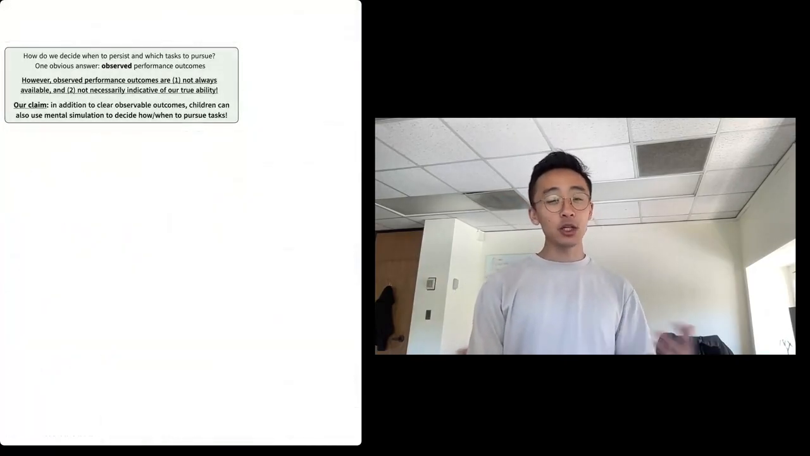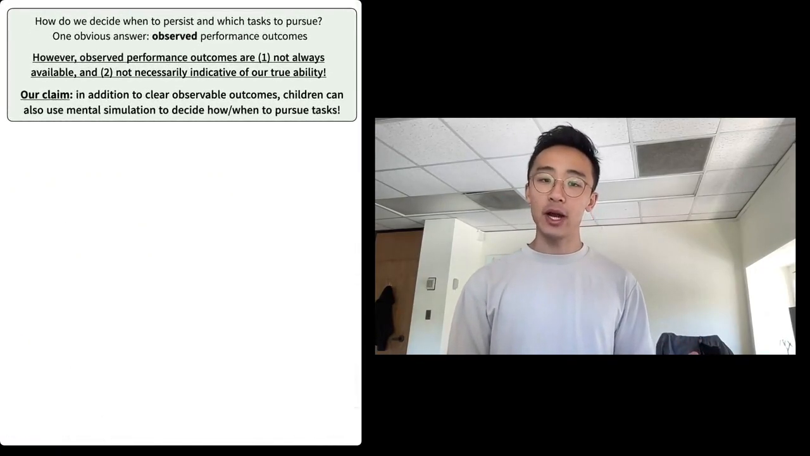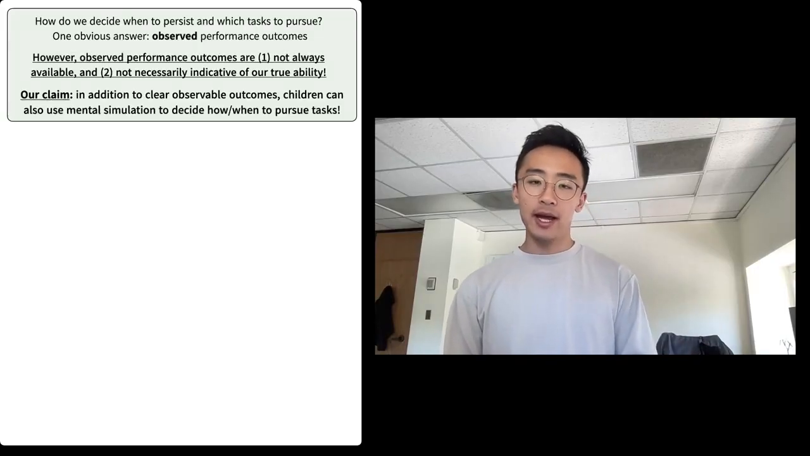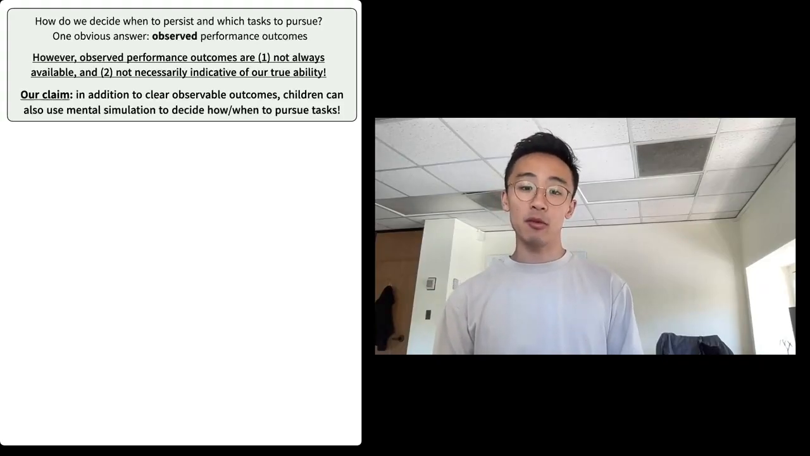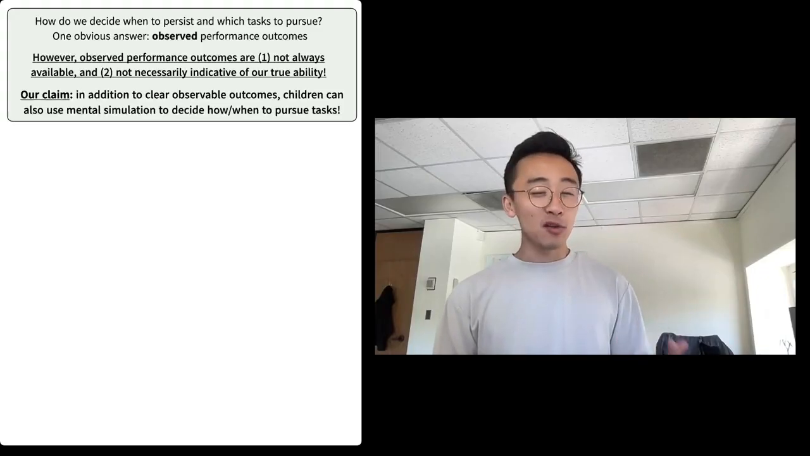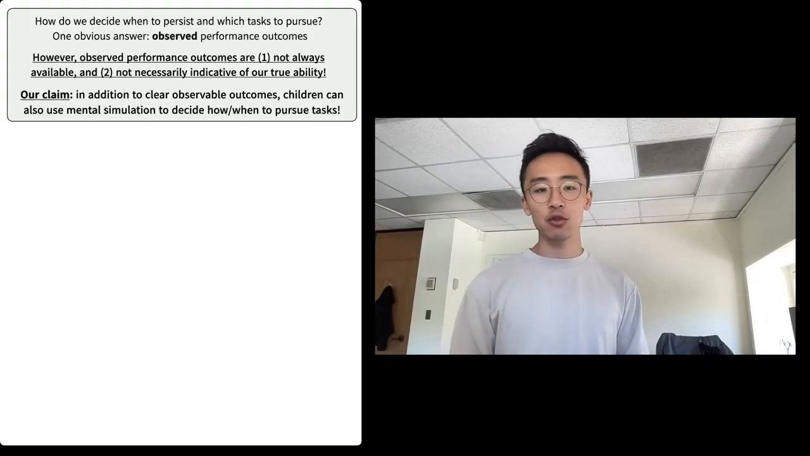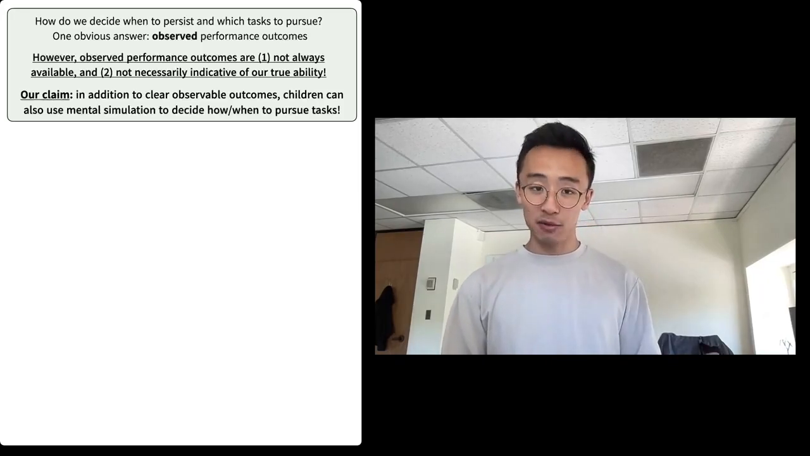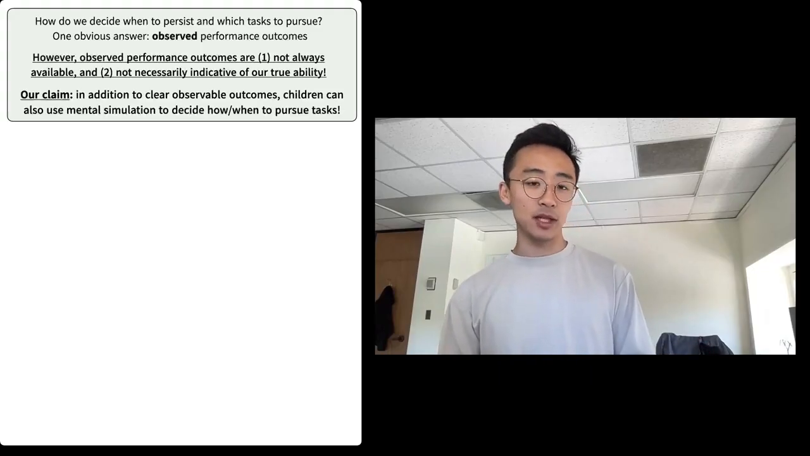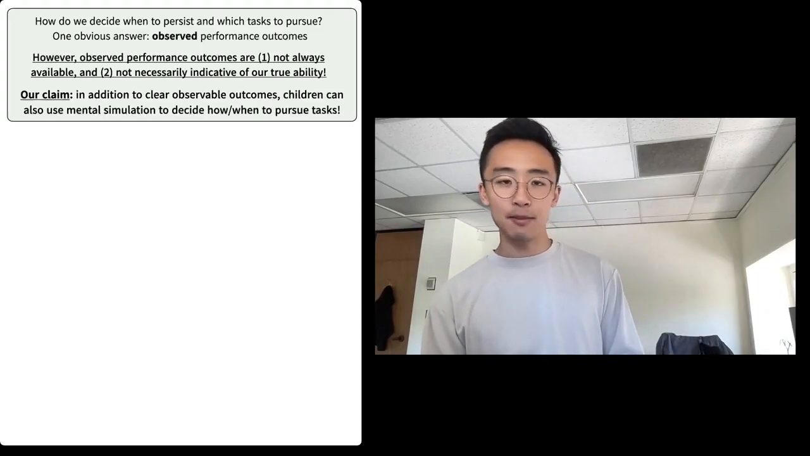Young children face the difficult task of figuring out which challenges to pursue. From prior work, we know that children can make these decisions based on observed performance outcomes, such as their past successes or failures. But observed performance isn't always available or necessarily diagnostic of our true abilities. So here, we show that children are able to go beyond using their observed performance. They can also use imagined performance outcomes obtained using mental simulation in order to inform decisions about persistence and task choice.